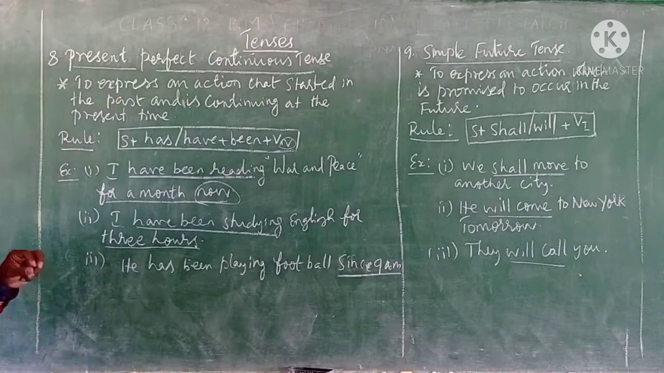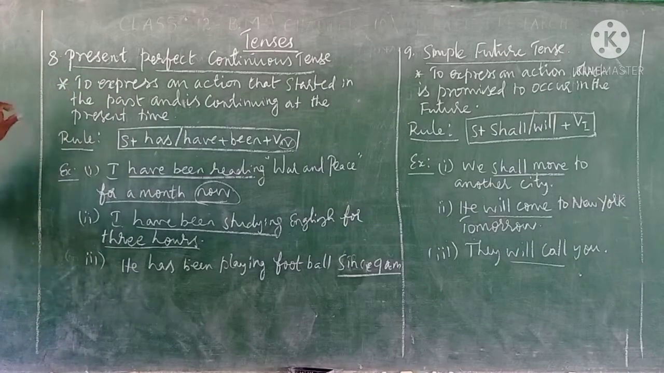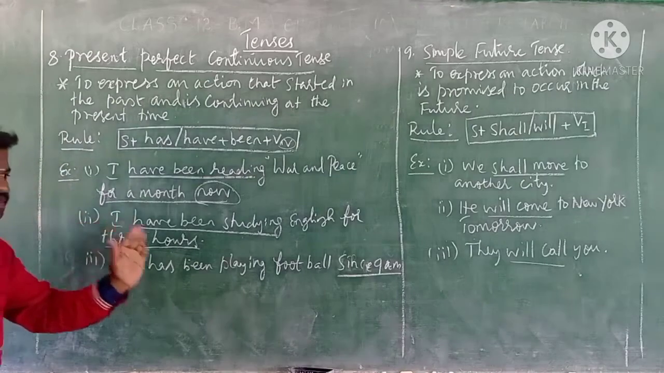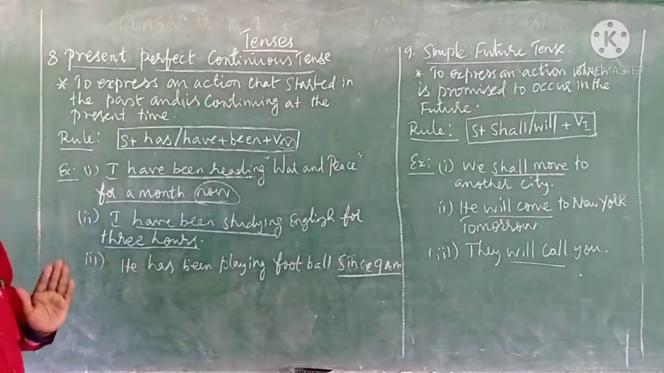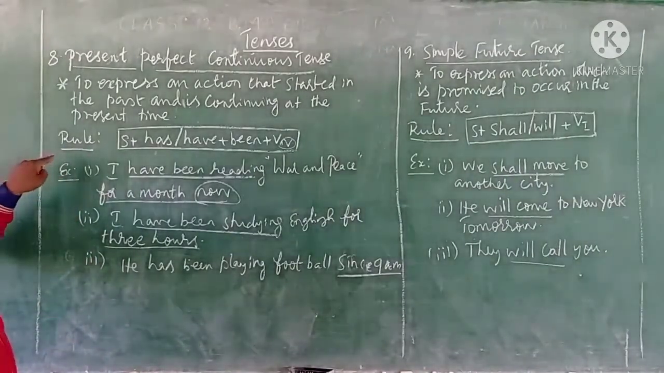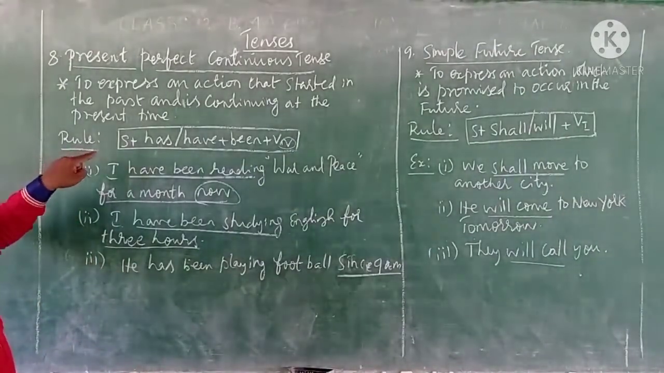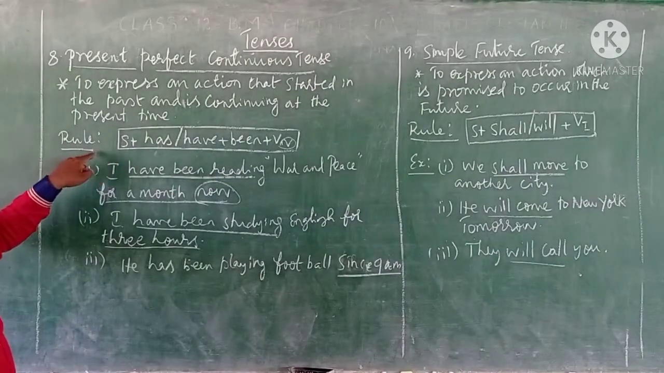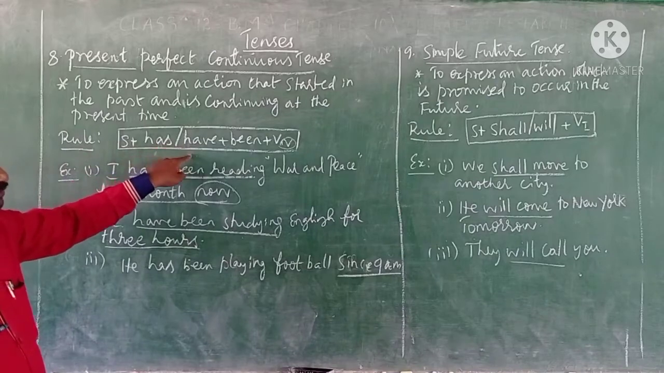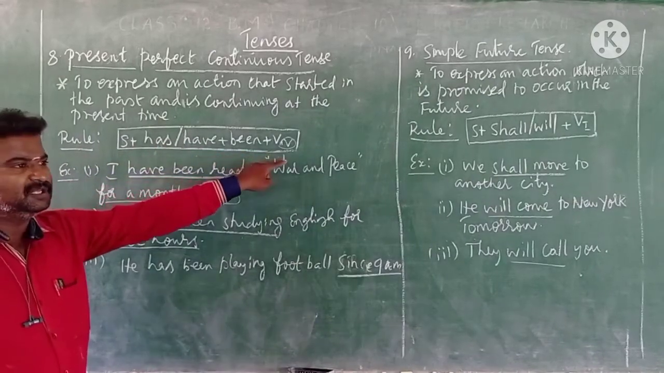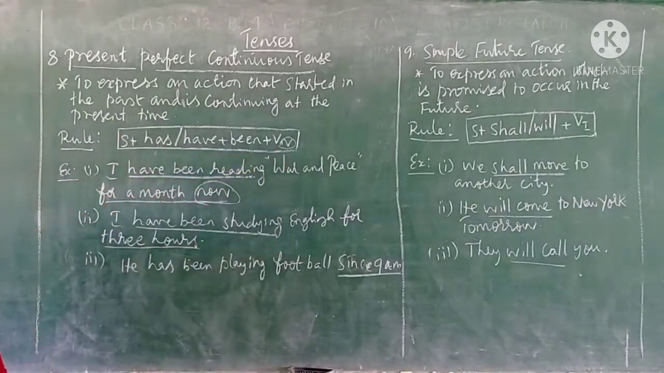Clear? So again I repeat, the usage of present perfect continuous tense is to express an action that started in the past and is continuing in the present. For framing this type of sentence, we should use the rule: subject plus has or have plus been plus verb in progressive, that is, the fourth form.